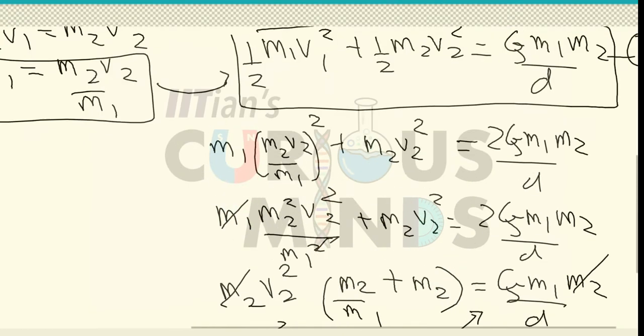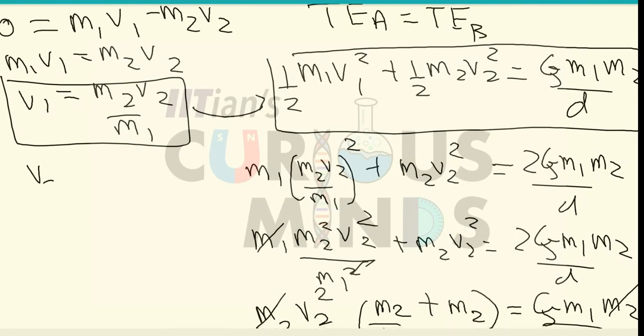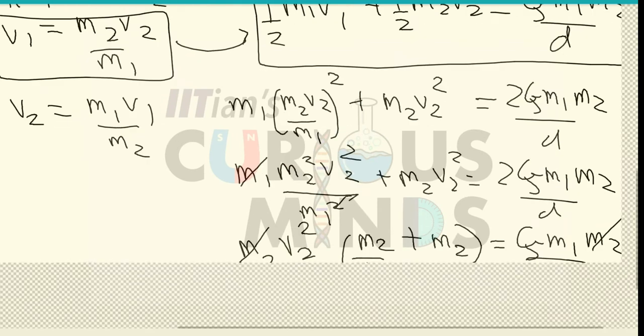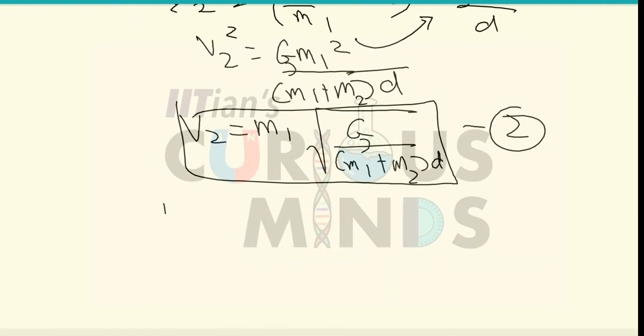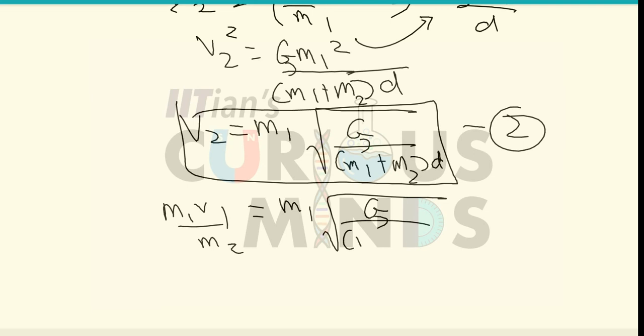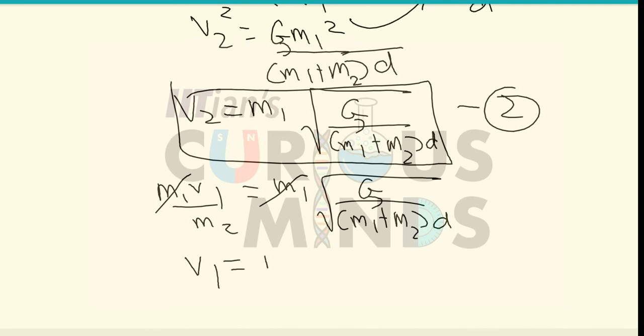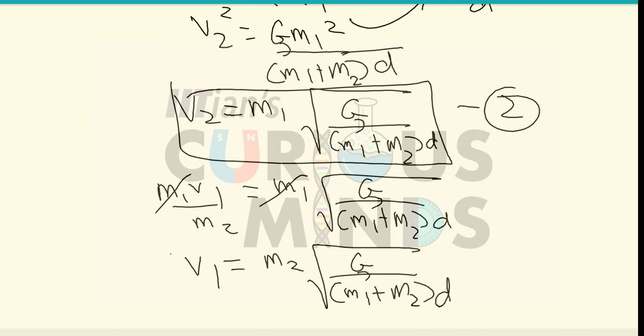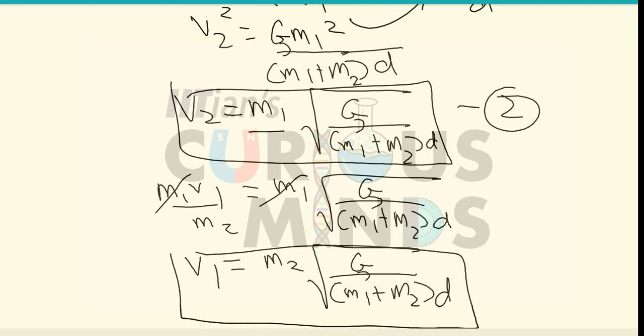Now if I write it in terms of v2, v2 will be equal to m1 v1 divided by m2. So when I plug in the value over here, v2 will be equal to m1 v1 divided by m2 is equal to m1, rest of the terms will remain as it is, g divided by m1 plus m2 into d. So m1 and m1 will get cancelled out. So v1 will be equal to m2 root of g divided by m1 plus m2 into d. Rest of the terms remain constant. The only change over here is instead of m1 we have m2.